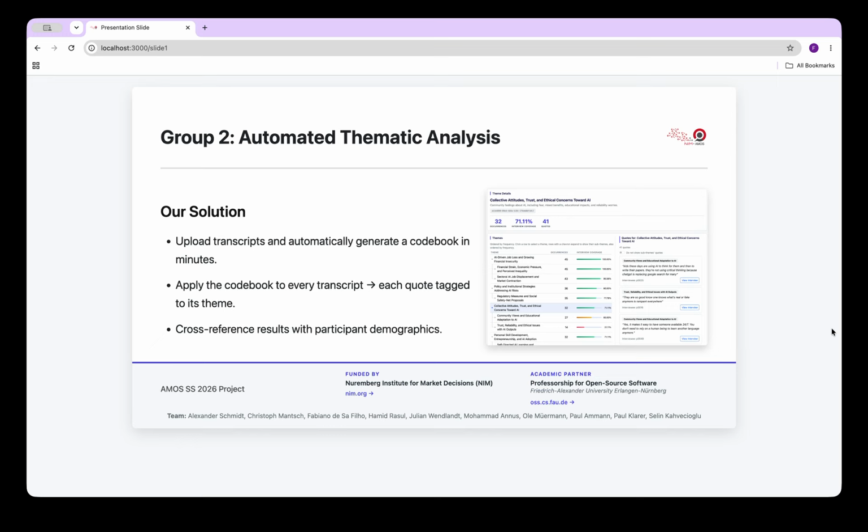You can also cross-reference with demographic data like age, profession, income to see how different groups of society feel about that particular theme. Now, let me show how it works.